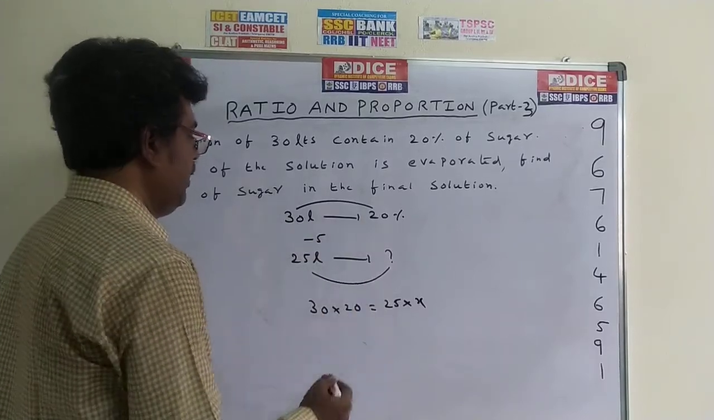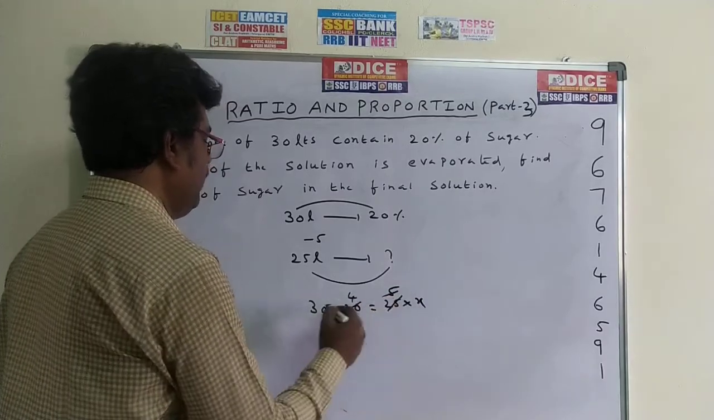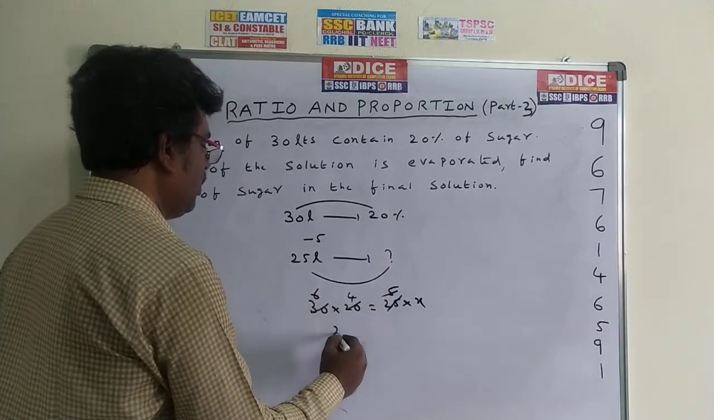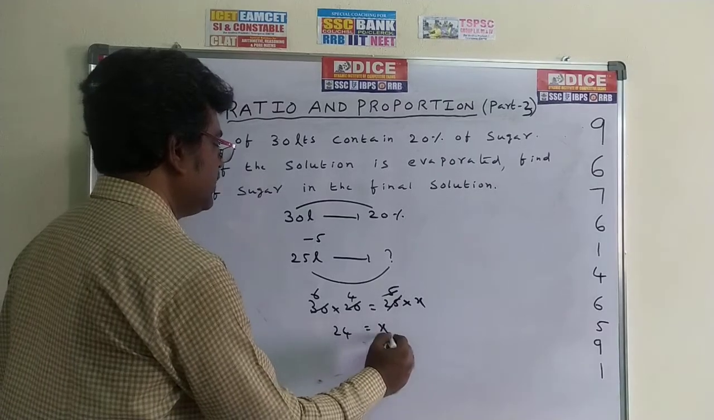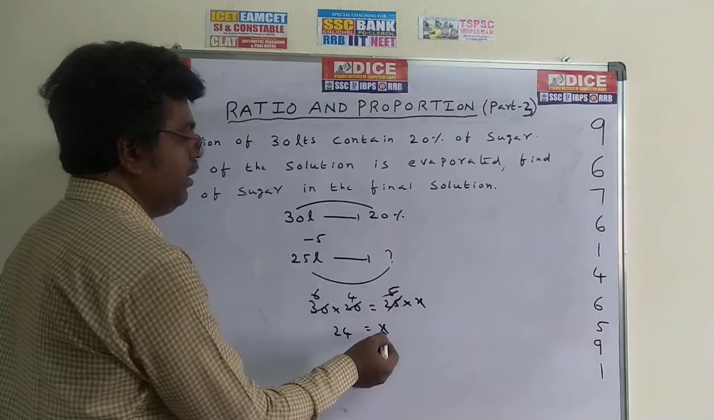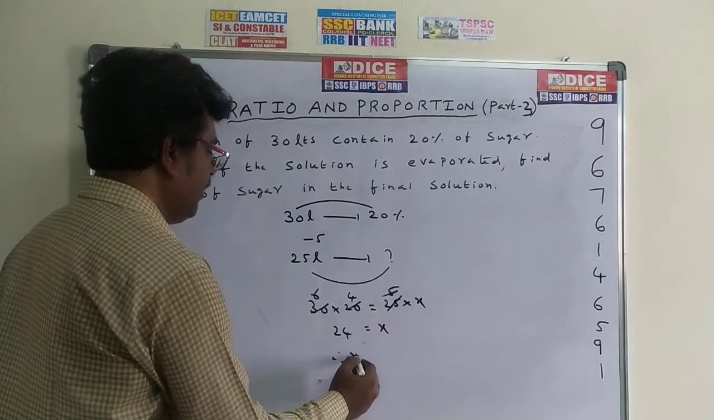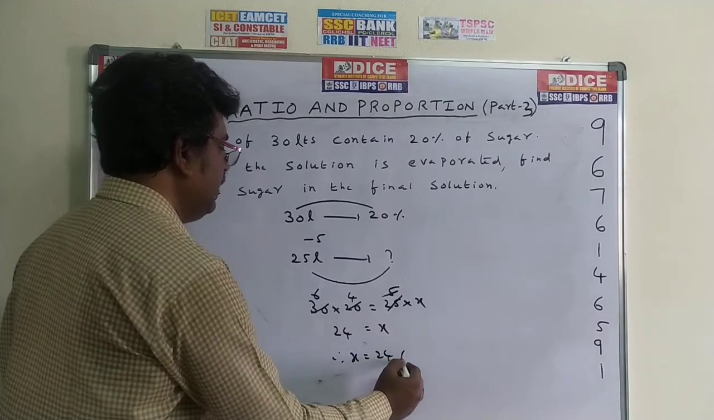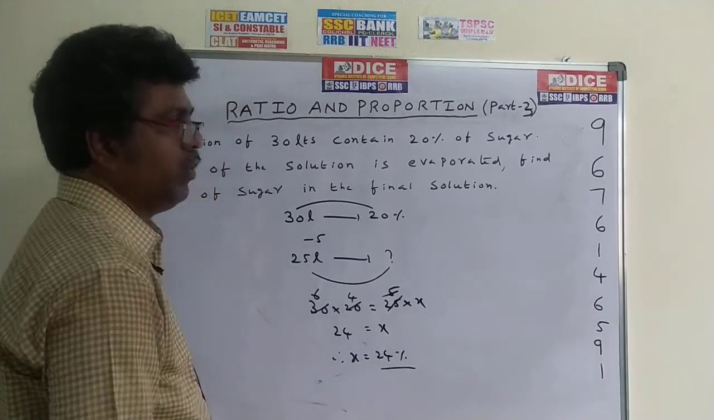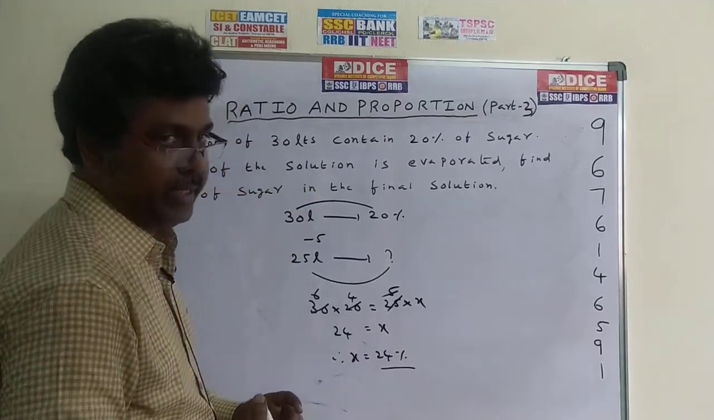So 5 5s are 25, 5 4s are 20, 5 6s are 30, so 6 into 4 is 24, which is equal to X. What is the meaning of this? X means the question mark, and since it is the percentage, X is equal to 24%. So finally, the sugar concentration is 24. If 5 liters of water is evaporated, the sugar concentration becomes 24%, which is the required answer.